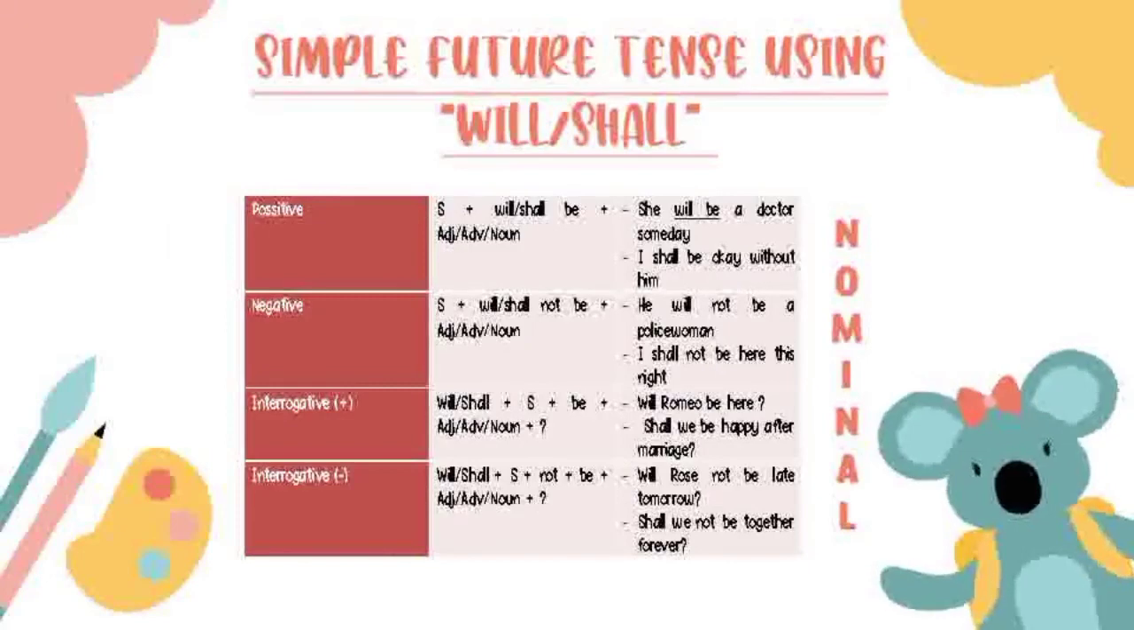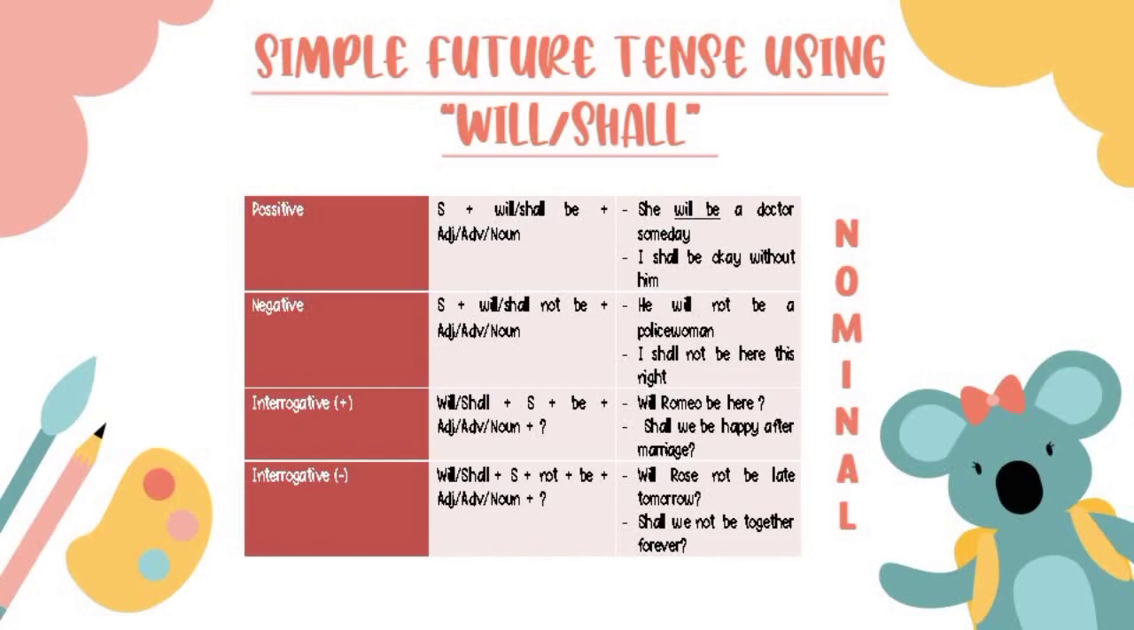And the second type is nominal. In positive sentences, the formula is subject plus will or shall be plus adjective or adverb or noun. For example, she will be a doctor someday. I shall be okay without him.